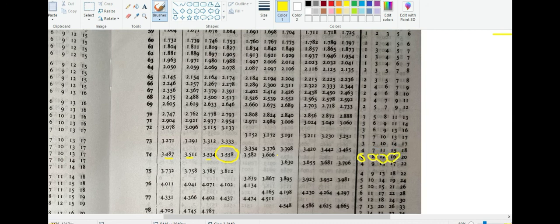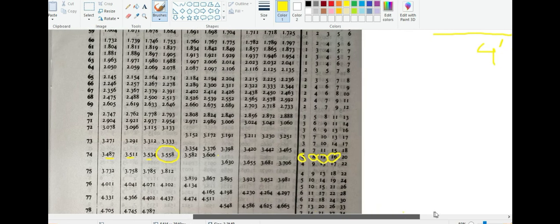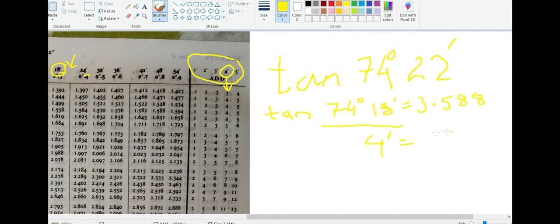And 4, as you can see, is 16. Sorry, it's not 4 degree, it's 4 minutes. So this 4 minute is 16. Now going back, don't forget it's 3.588, and that 16 I am supposed to add or subtract at the last 2 digits. So write it just below it. Since I'm doing tan, don't forget for sine and tan you have to add, and for cos you have to subtract. Since this is tan, I'll be adding. If it was cos, then I'd be subtracting.